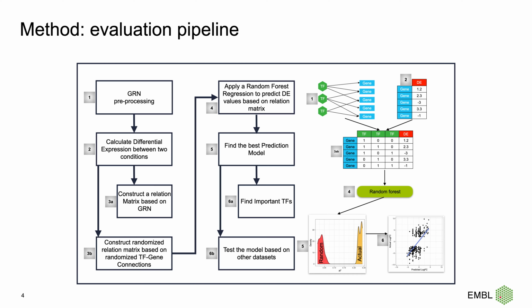In the evaluation pipeline, we use a constructed GRN and RNA-seq data from two different conditions. First, we calculate differential expression values, then we construct the relation matrix based on the TF-gene links from the network. Next, we apply a random forest regression on the actual and randomized relation matrices to predict differential expression values, and we evaluate the GRN based on its performance compared to the randomized network.